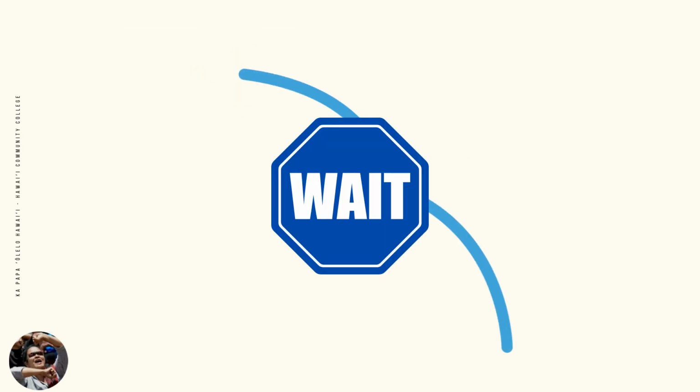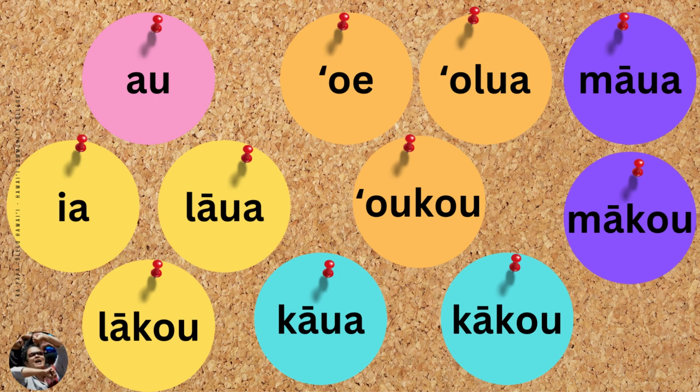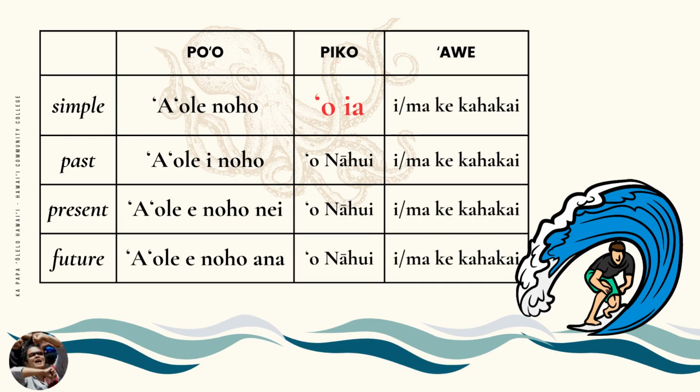But wait, that's not all. Aside from adding ʻAʻole to the po'o and remembering these new maka painu or tense markers, we have one more thing to remember, and it has to do with papani. What are papani? Papani are pronouns: au, ia, laua, lako, oi, olua, oko, kawa, kako, maua, mako. For this pattern, it is important to be aware of these papani.